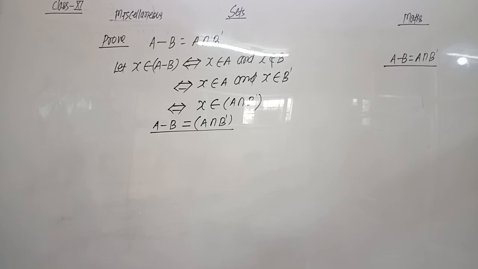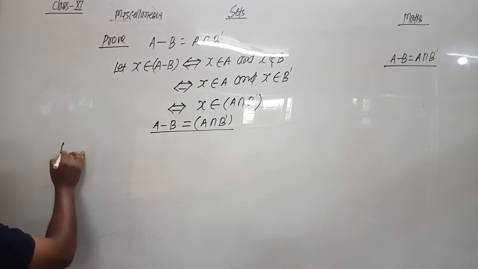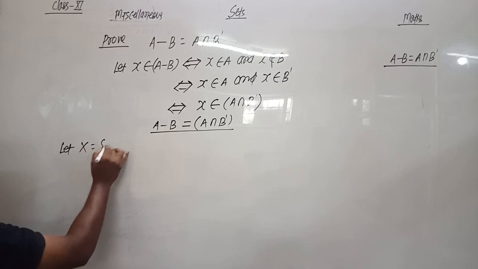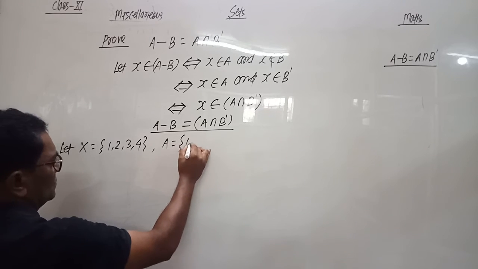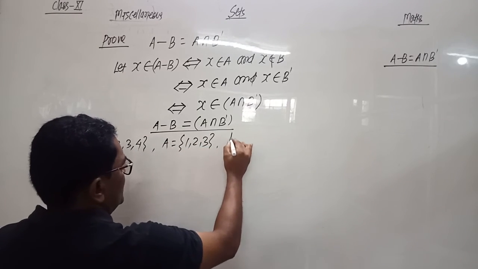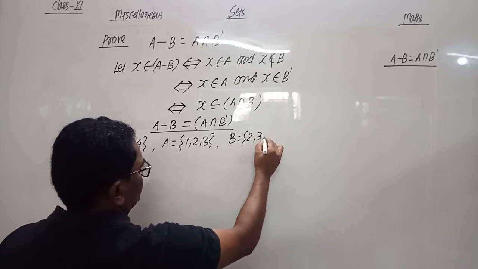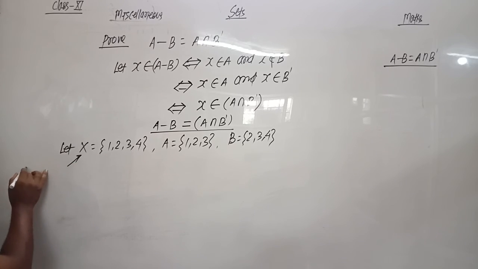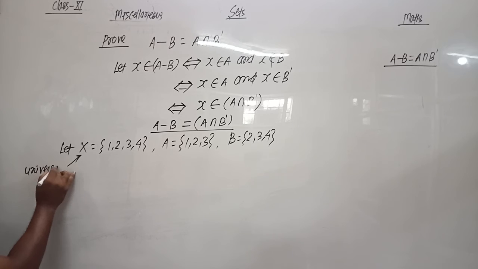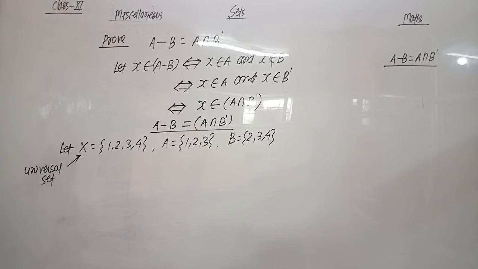Now for other results, we assume let capital X equal {1, 2, 3, 4}, and let set A equal {1, 2, 3} and set B equal {2, 3, 4}. We are taking this as an example. X means universal set. Here we are taking X as universal set. Now the result is A intersection B dash.